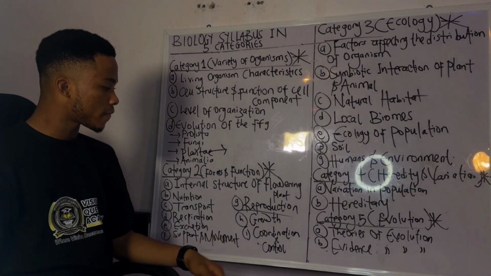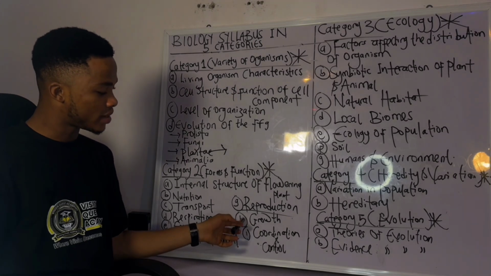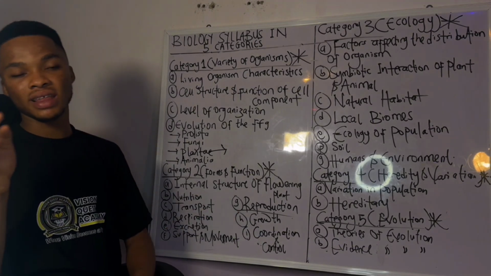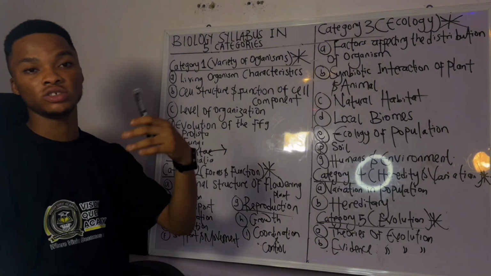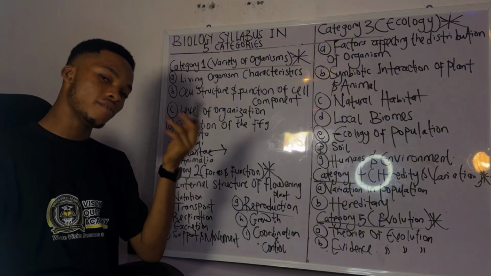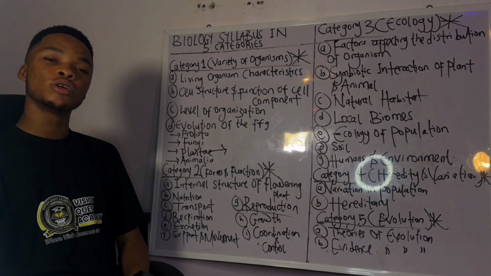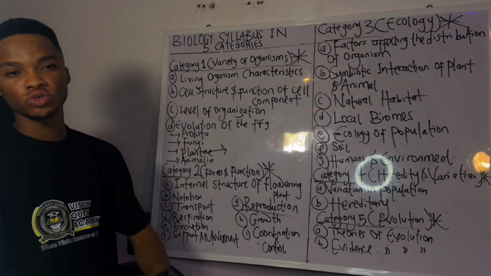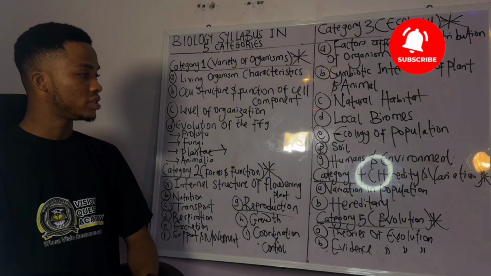So for growth, this aspect is still actually very straightforward. You talk about irritability, tropic movement, taxism, and the likes. Please, you must know it. For control and coordination, yeah, you talk about your nervous system, your brain. There are a lot of questions on this aspect, a lot of them. I'm going to take so many questions on these, so please make sure you are always following this channel.